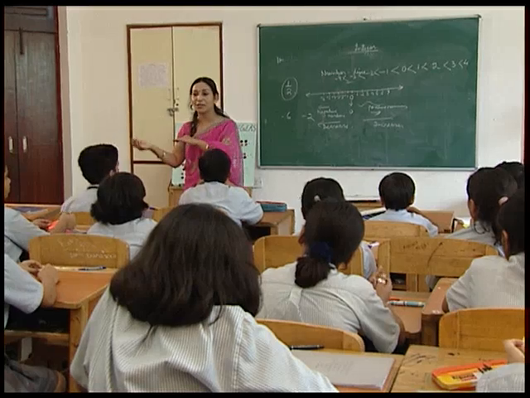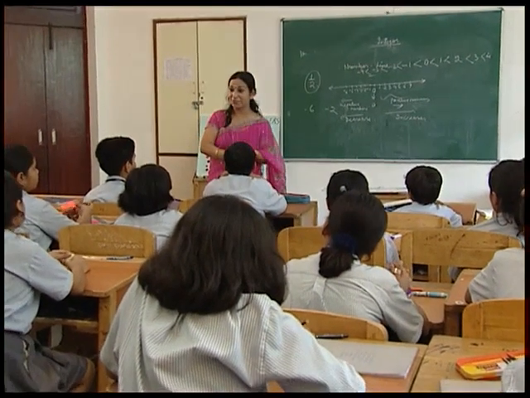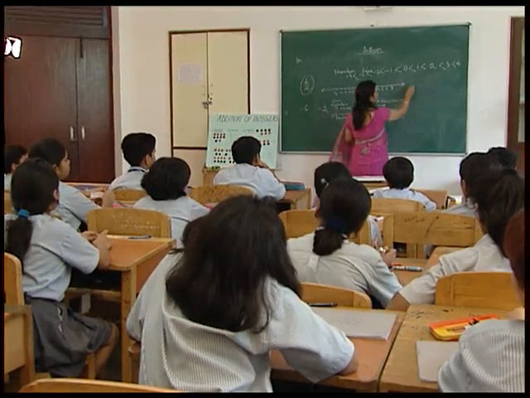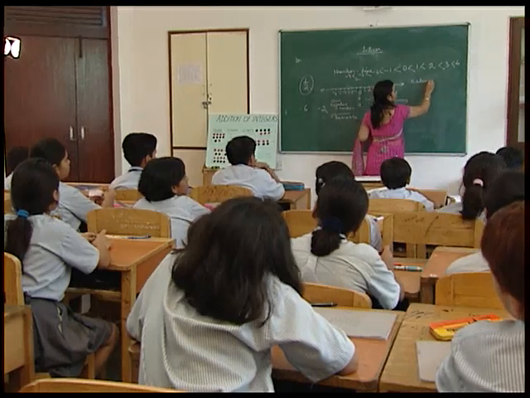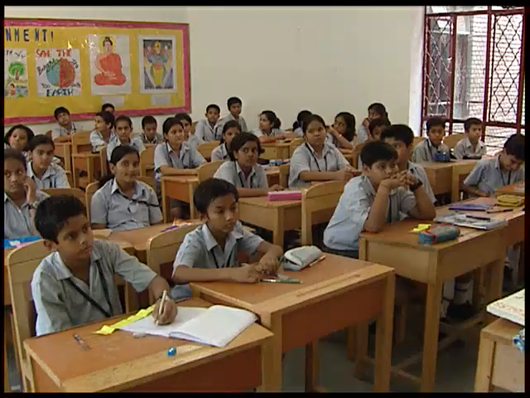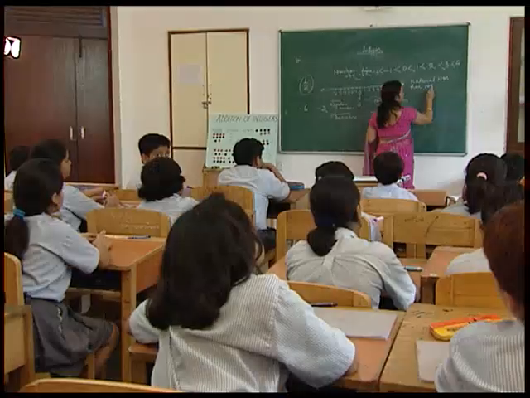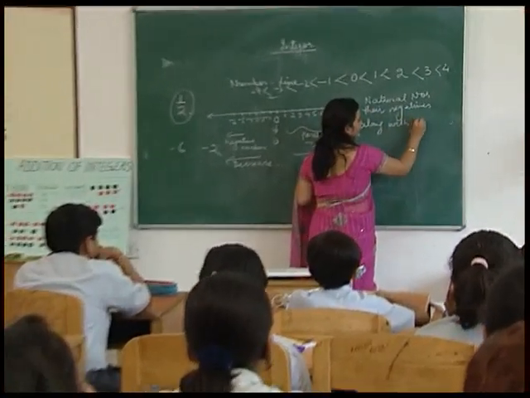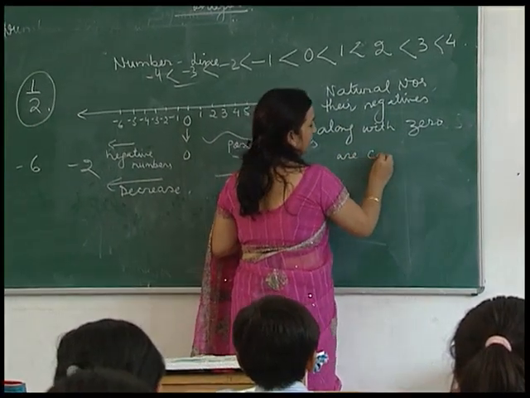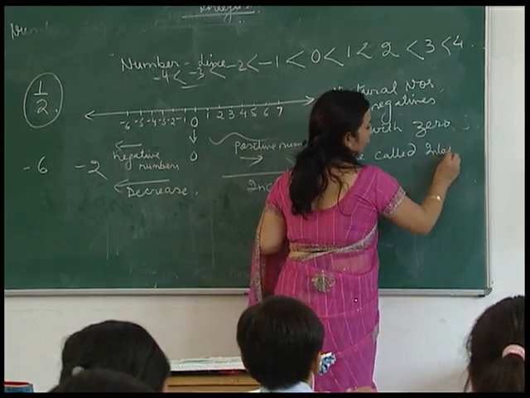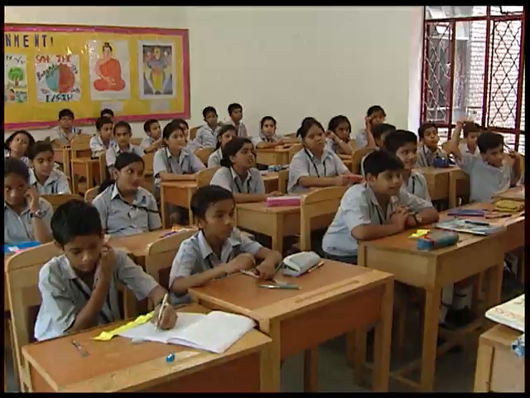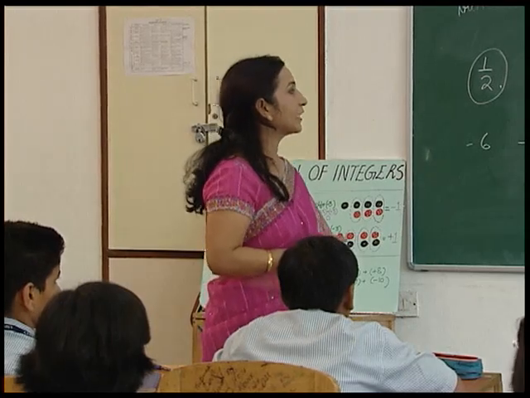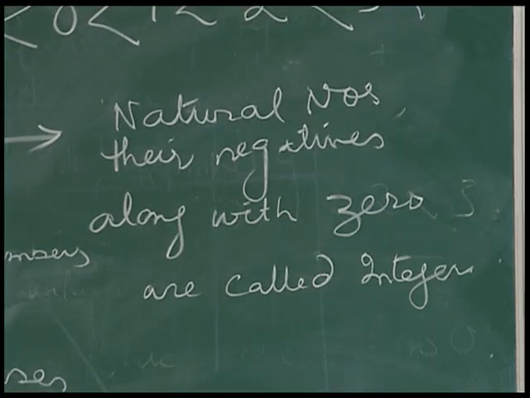We can say that natural numbers along with their negatives and 0 are called integers. So do we include fractions in integers? No ma'am. So we don't include fractions in the integers. Integers are natural numbers, their negatives along with the 0. Thank you.